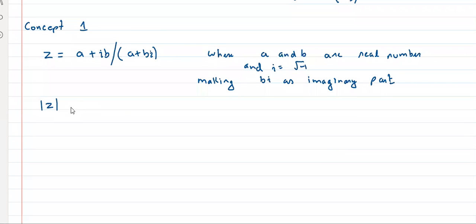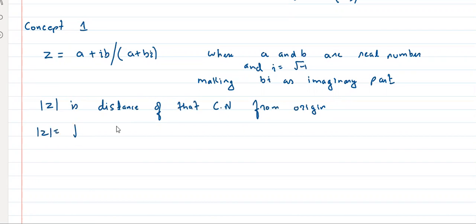It is the distance of that complex number from origin, and it is given by root of a square plus b square. Yes or no? Tell me, raise your hand. Okay?